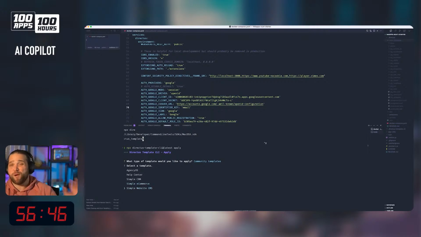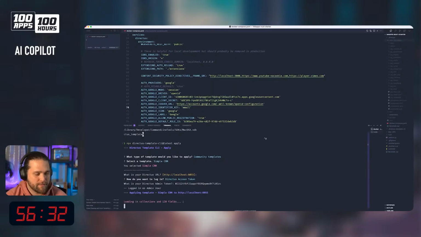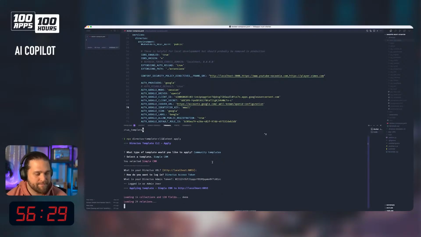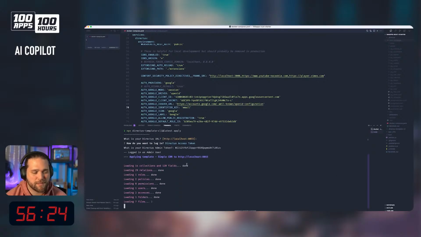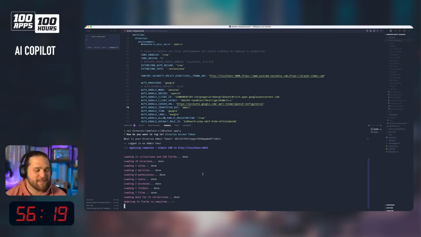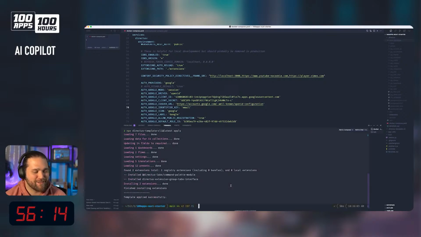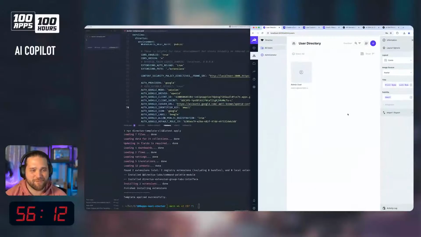The simple website CMS, super excited about that template. I love that one. For like an assistant, maybe CRM makes more sense. So we're defaulting to 8055. Just going to add my token in there. And you could probably steal this token, but this instance is going to be destroyed. I'm sure somebody can figure out how to get access to my localhost. We got a lot of really great hackers out there in the community.